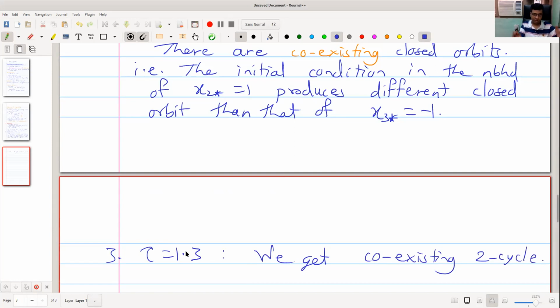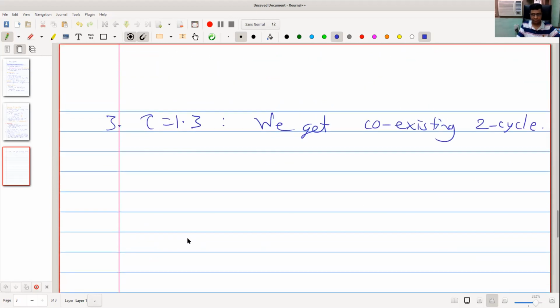Actually, such details should be discussed for the system which we discussed last time, the Mackey-Glass system. We have shown all the experiments but not written all these details. So it is homework that we should write all these details in a similar fashion.